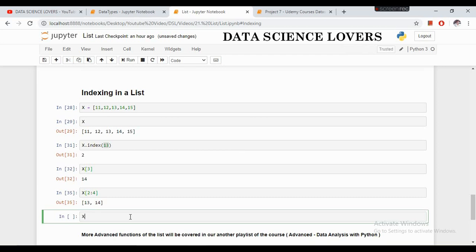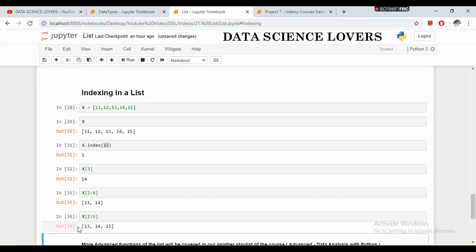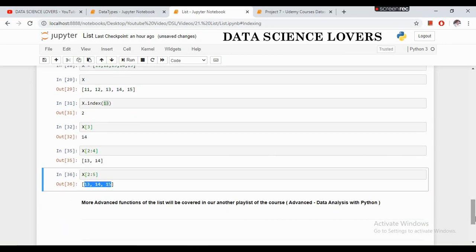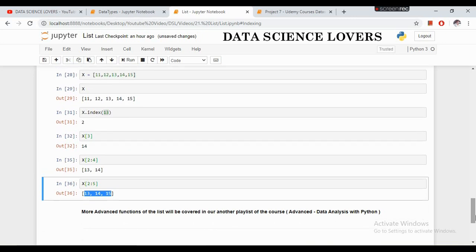You have to keep in mind this thing. Again, if I write the starting index as 2 and the end index as 5, then it will show all the values that are present from the second index to the fourth index: 0, 1, 2, 3 and 4th. This is how we can use the indexing. We will learn about more advanced functions of the list that will be covered in another playlist of the course.